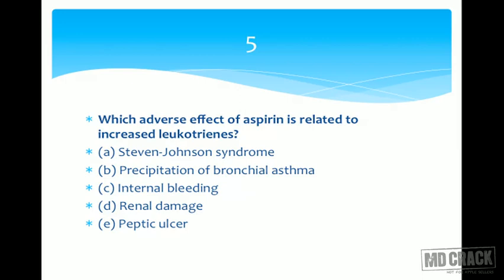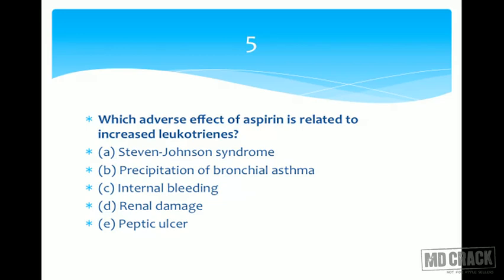Renal damage takes place because aspirin also inhibits the renal prostaglandin synthesis, and so many homeostatic mechanisms in the kidneys are disturbed and it leads to renal damage. So it is related to prostaglandin synthesis inhibition, not exactly leukotriene synthesis.